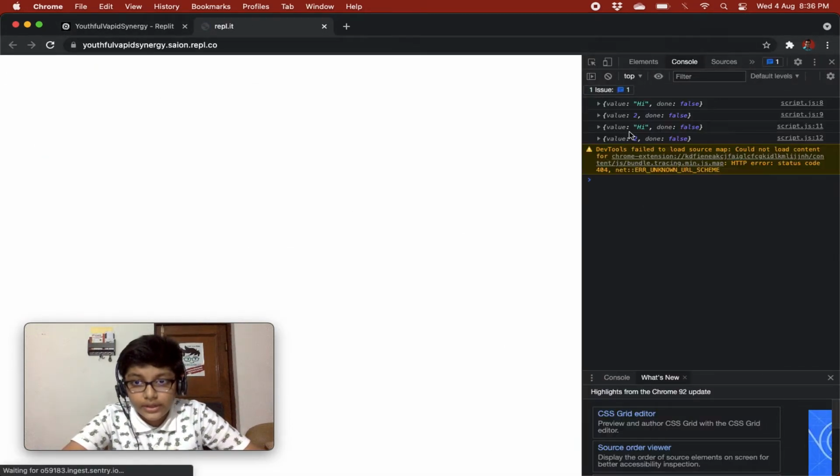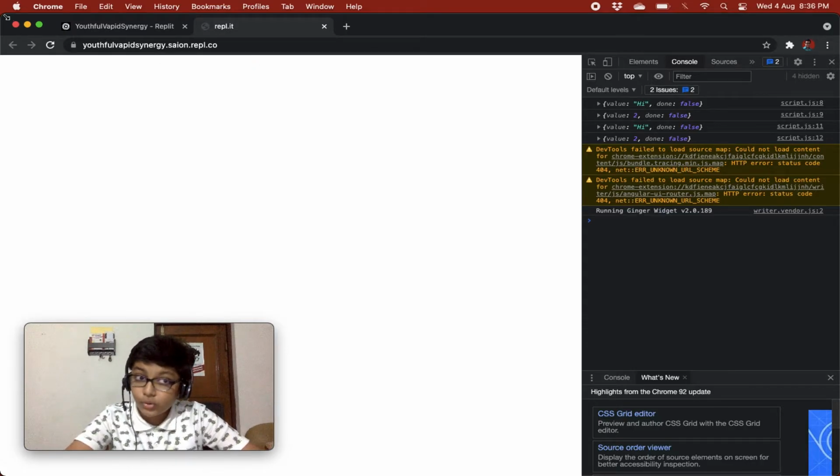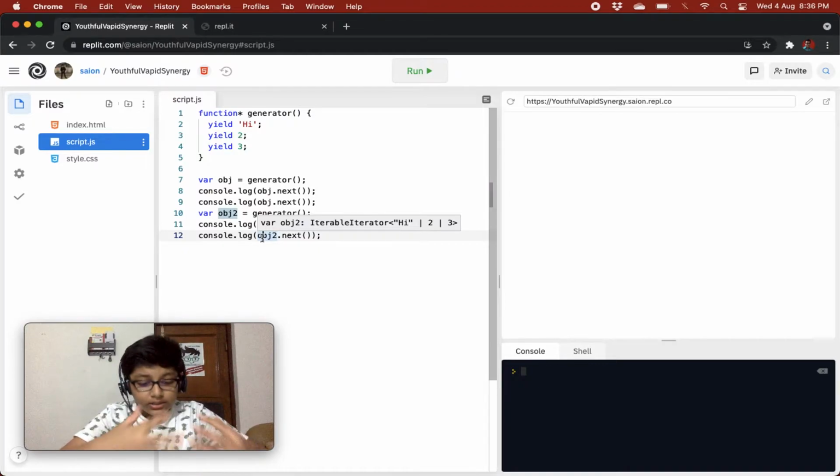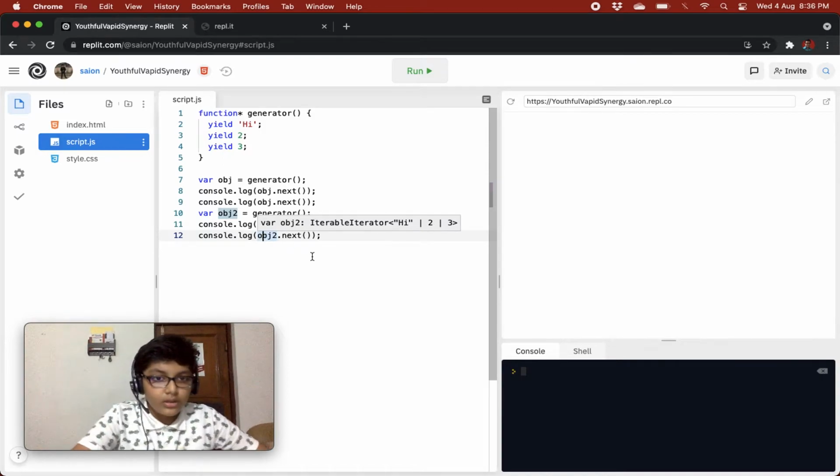So if we go over here, it is showing us hi 2, hi 2. Why? Because first of all we are showing obj.next, and then we are showing obj2.next and obj2.next. So it will not continue, and this is a very good feature of generator functions. You can run multiple generators at the same time.